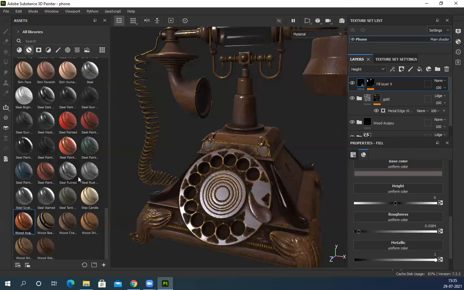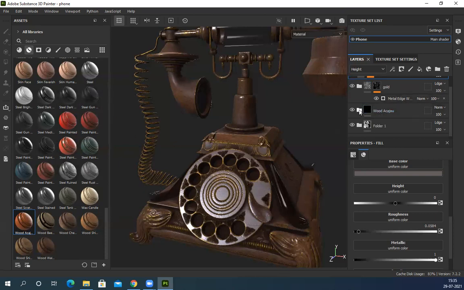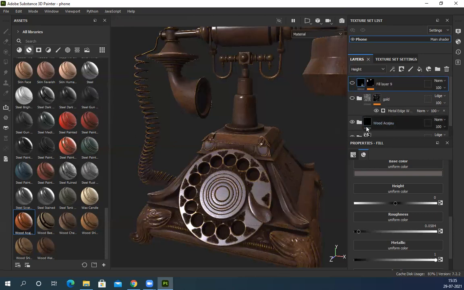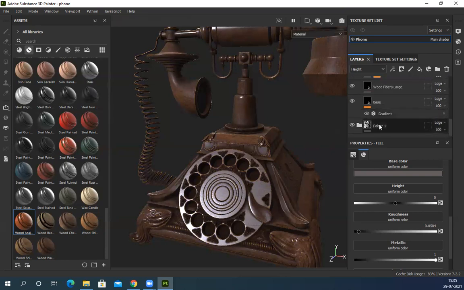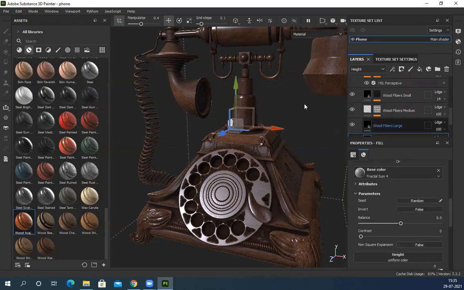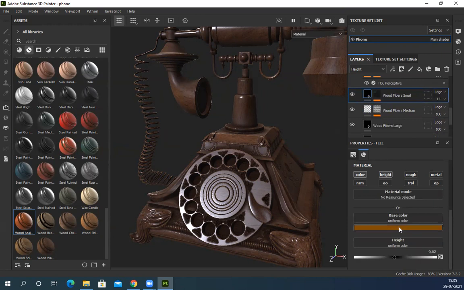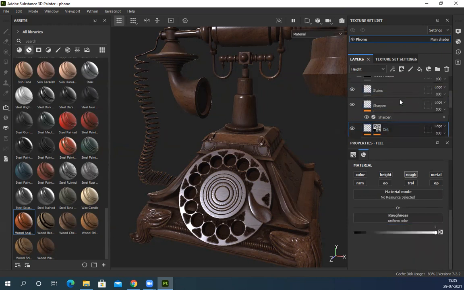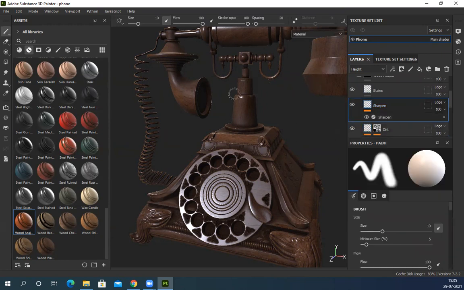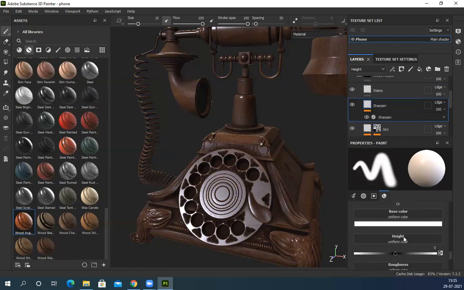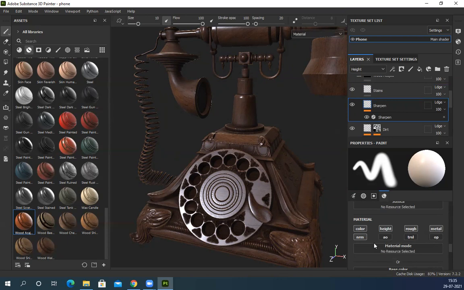And if you drag in any material, you can see all the folders. Suppose this wood thing. Let's see. If you open it, you can see everything, all the layers starting from a base. Then you have wooden fiber detail, then fiber detail medium, small, two variations, and color also changing. Then there is dirt, and a little sharpness added to this. Suppose I want to make it a little sharp. So there's a filter, and then another filter, and you can see it's affecting color, height, roughness, metal, everything.